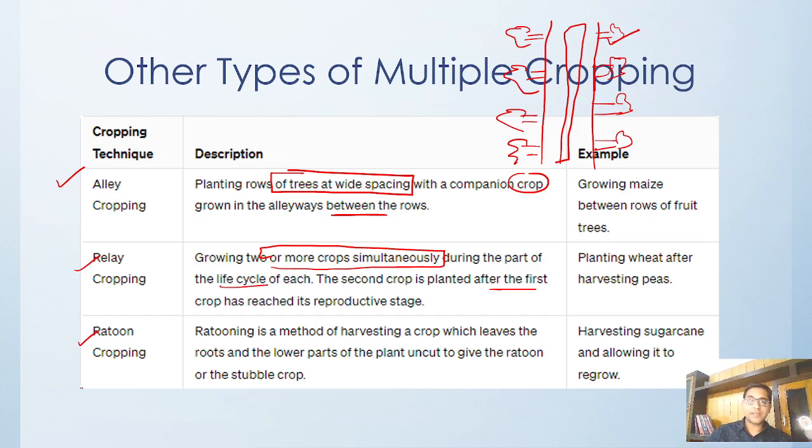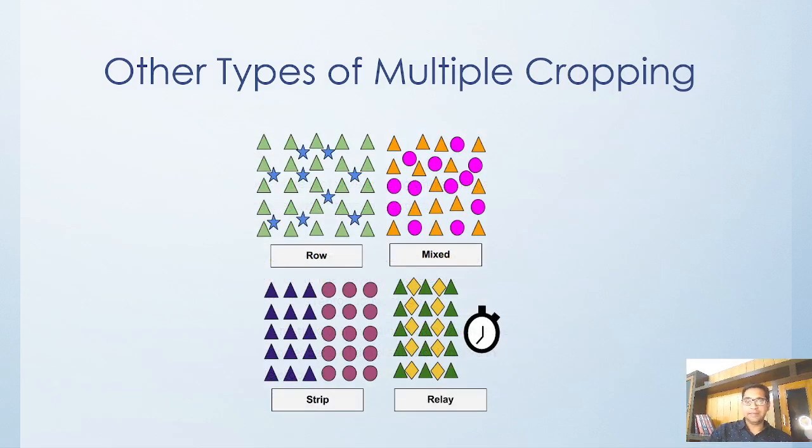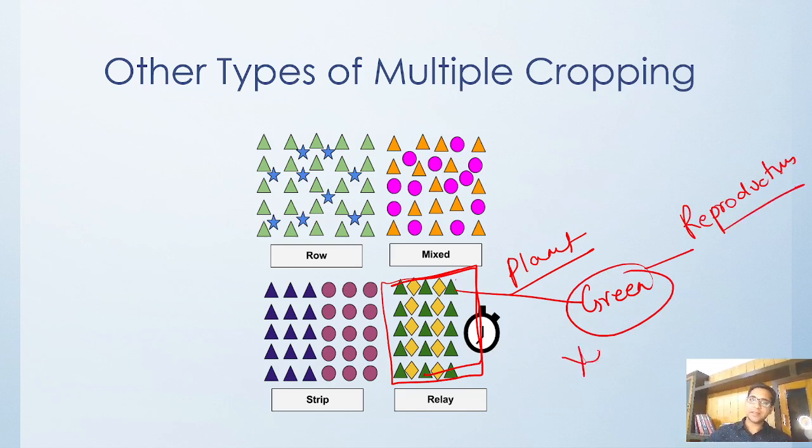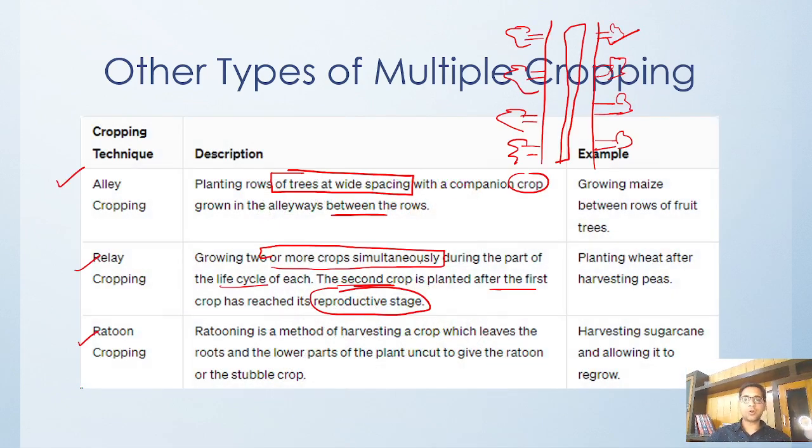Sorry, once the crop has reached its reproductive stage, we plant the second crop. Okay, that is called relay. If you can see over here, the relay crop has been planted in this way. Once you plant one crop, like this green crop, and it has reached the reproductive stage, then we plant that yellow crop. So growing two or more crops simultaneously, the second crop is planted after the first crop has reached its reproductive stage. Okay, then ratoon cropping.